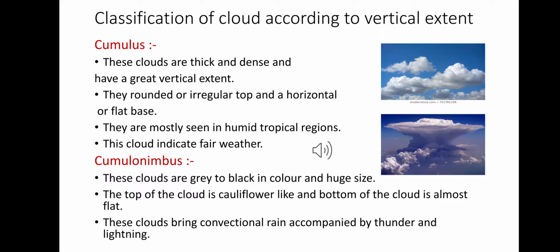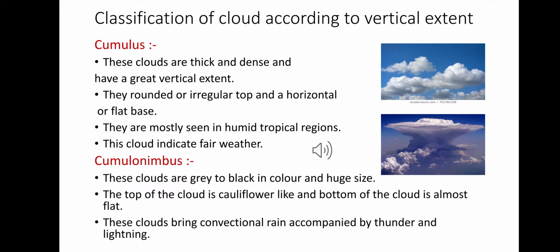Cumulus clouds are thick and dense and have a great vertical extent. They have a rounded or irregular top and a horizontal or flat base. They are mostly seen in humid tropical regions. They are usually associated with uprising convectional currents, and cumulus clouds indicate fair weather.